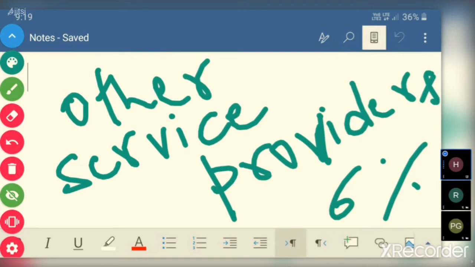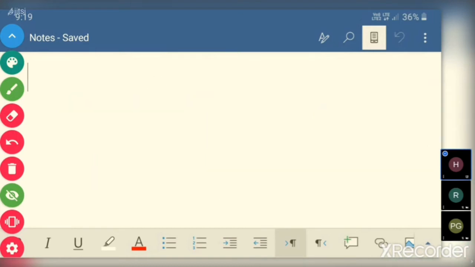For other service providers, it is 6%. So on the output value, the percentage is added: 100 rupees plus that X percentage, 1%, 5%, 6%, whatever. That X amount has to be remitted to the government as it is. There is no set off available. Tax on input cannot be set off against that amount.